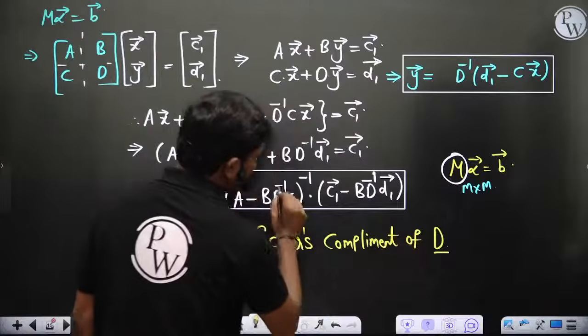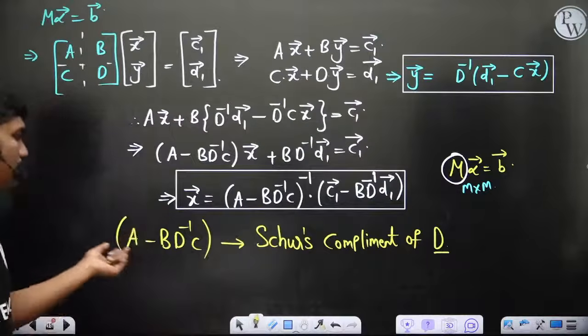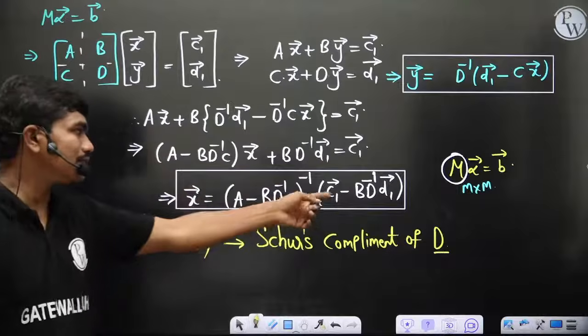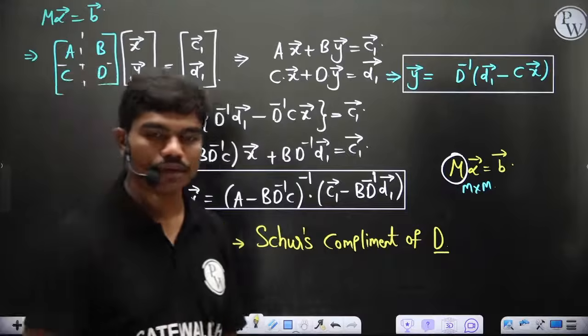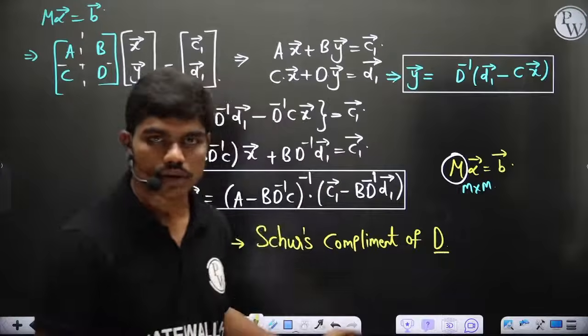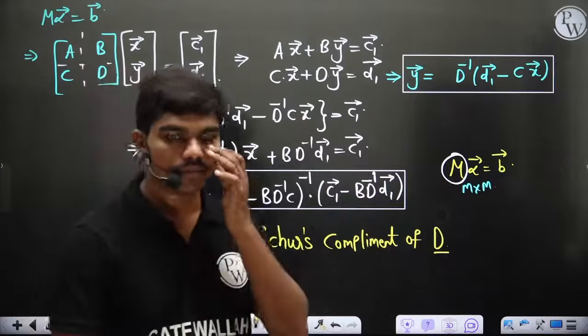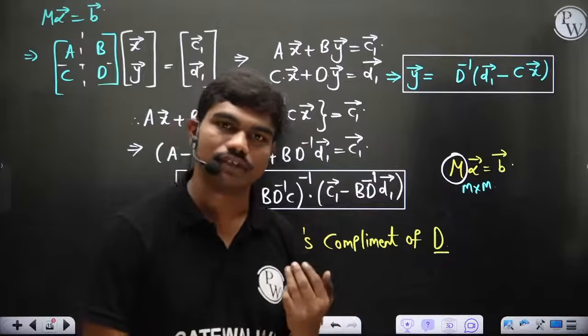Just by calculating this D inverse and putting it here, you can calculate this x, because all the rest is matrix multiplication. That's it. So multiplications are very simple for calculating the solution. You can calculate it for any size. And in fact, you can use this technique for non-square matrices also.